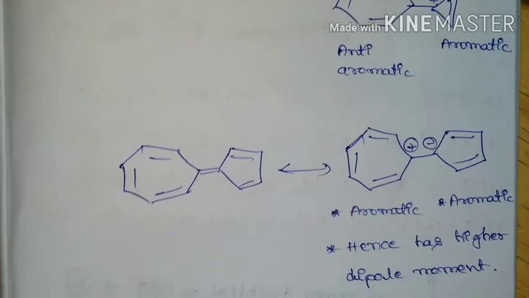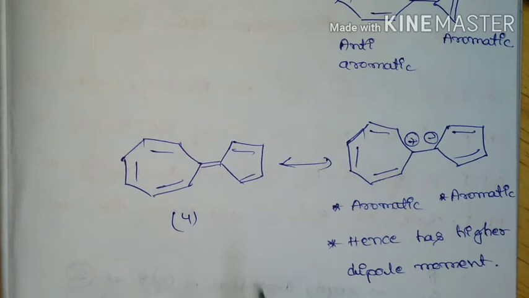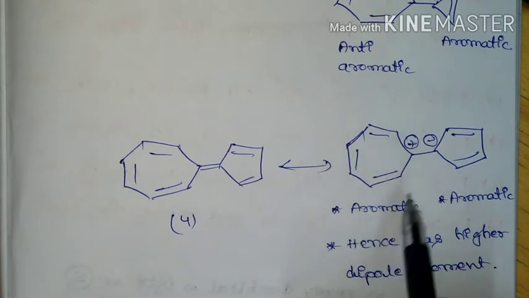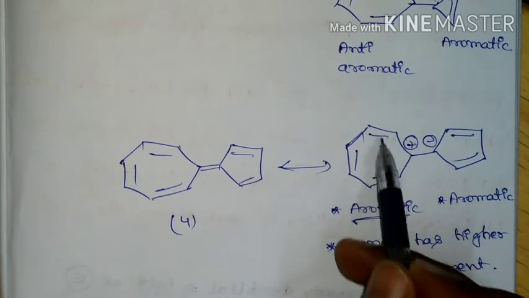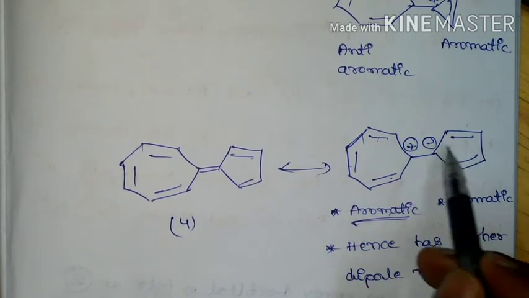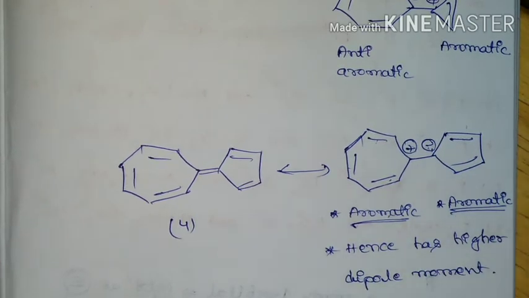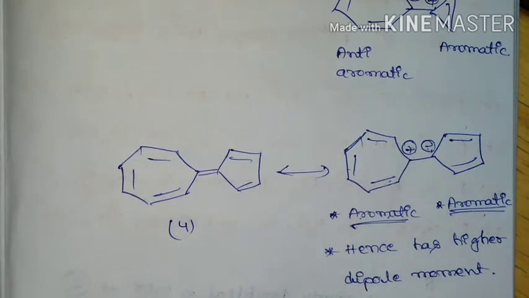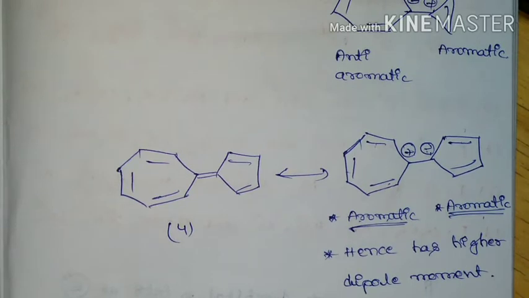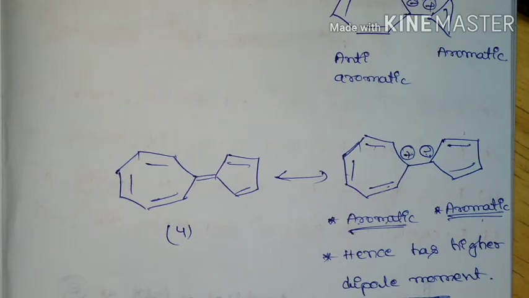But if you see compound 4, if it undergoes charge separation like this, the 7-membered ring, if it carries a positive charge, will become aromatic, because it is going to have 6 pi electrons. This is a cyclic structure, and the 5-membered ring, if it gains a negative charge, is going to obey Huckel's rule and become aromatic. So both rings, after separation of charges, positive and negative, will become aromatic. Hence this compound is going to have higher dipole moment.